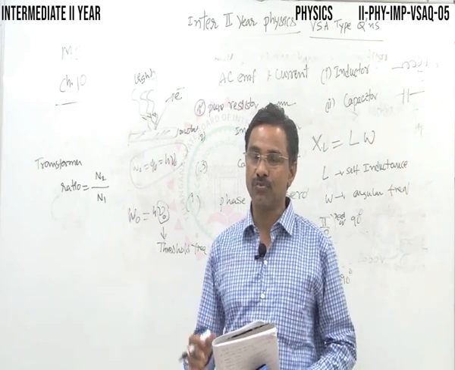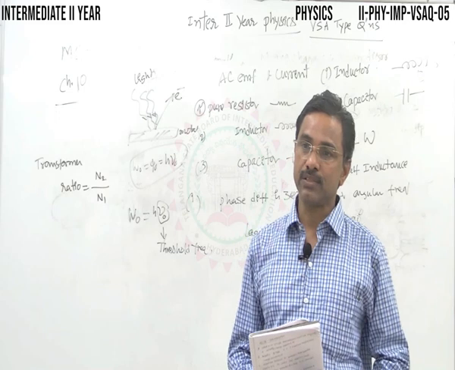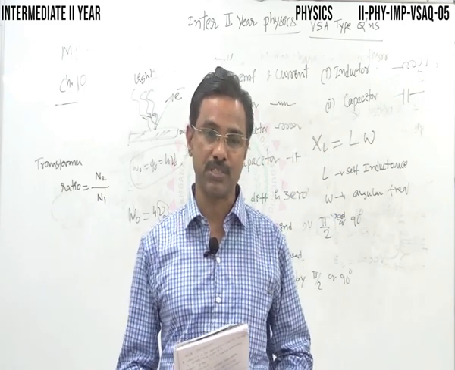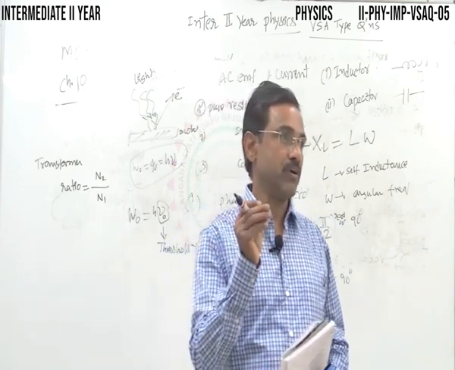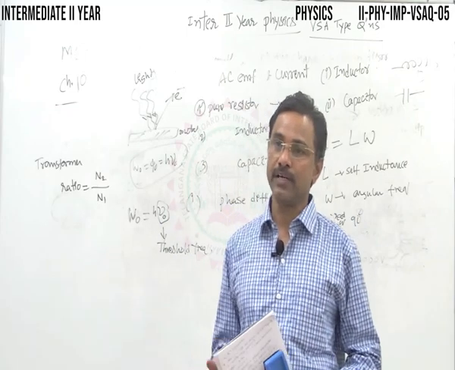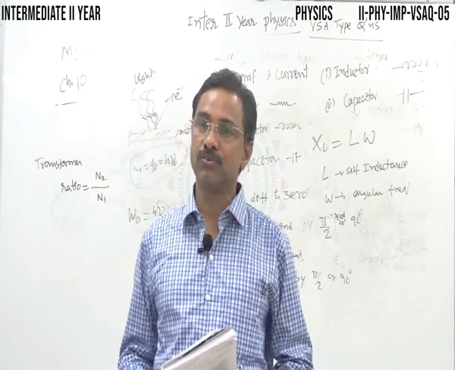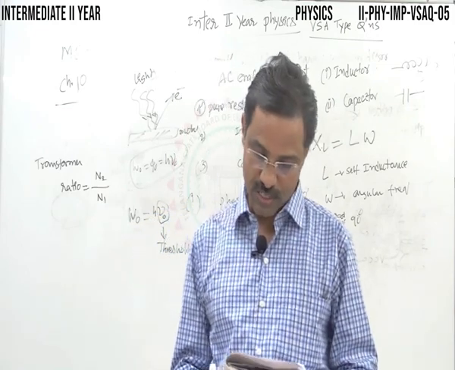Their work function is very, very small, so even visible light can remove an electron and produce the photoelectric effect. Therefore, they are called photosensitive metals.